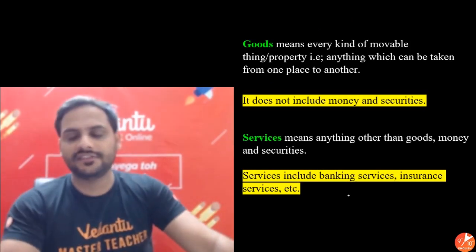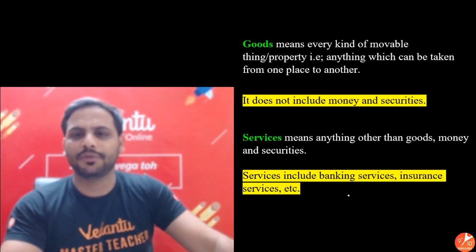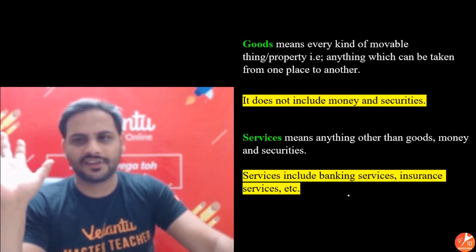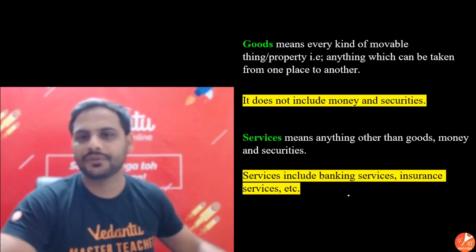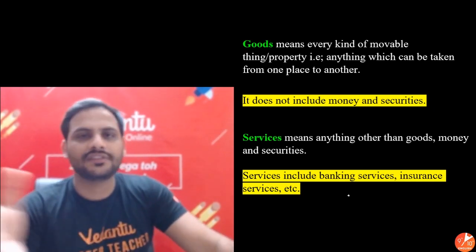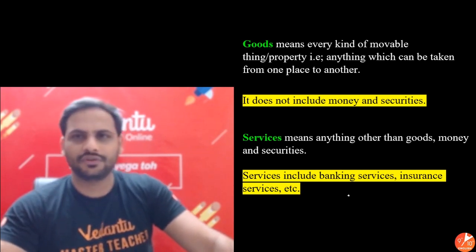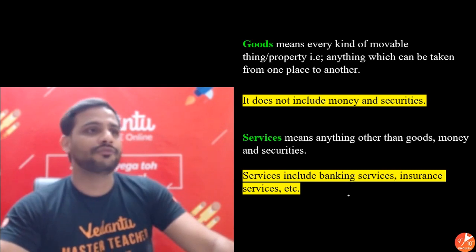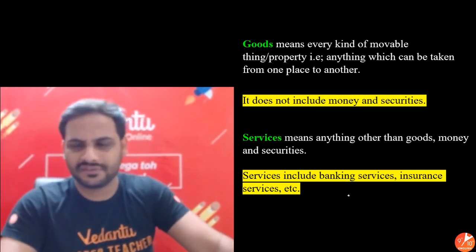So GST, as you know, is goods and services tax. Goods means any kind of movable thing, property, anything. And services include banking services, insurance services, etc. Simple thing. Goods means anything which you are trading upon. Then services, you pay for. Suppose you are going to a restaurant, you are paying for a service. They are providing you services. If you are using any bus service, they are giving you services. That is simple services.